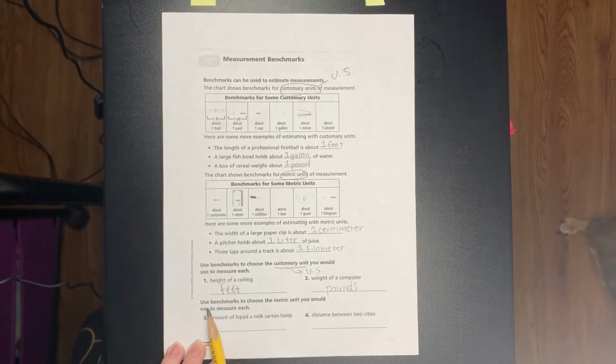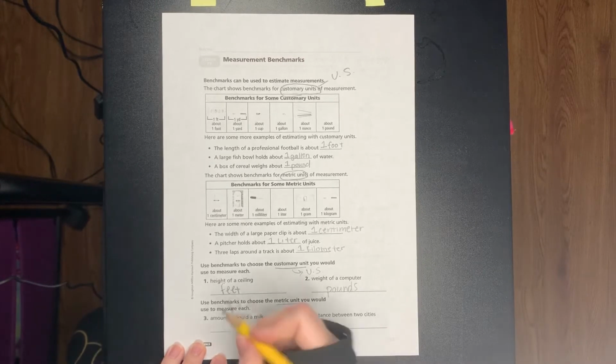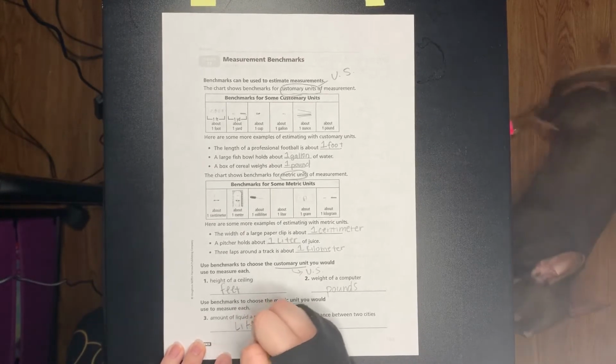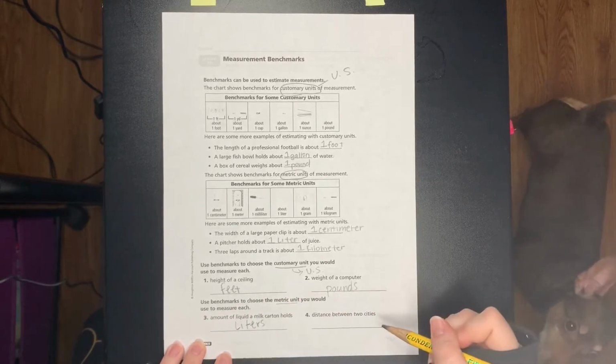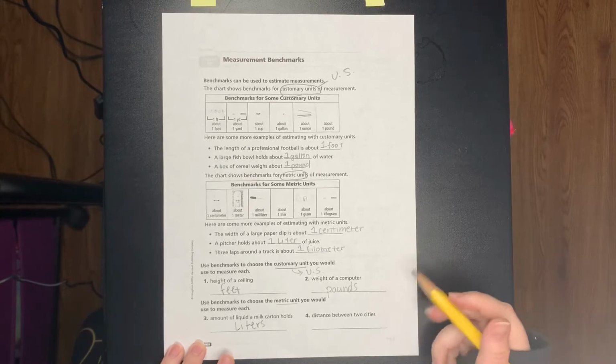Now it says, use benchmarks to choose the metric unit you would use to measure each. So amount of liquid a milk carton holds. So with milk cartons, we would use liters. With distance between 2 cities, we would use meters.